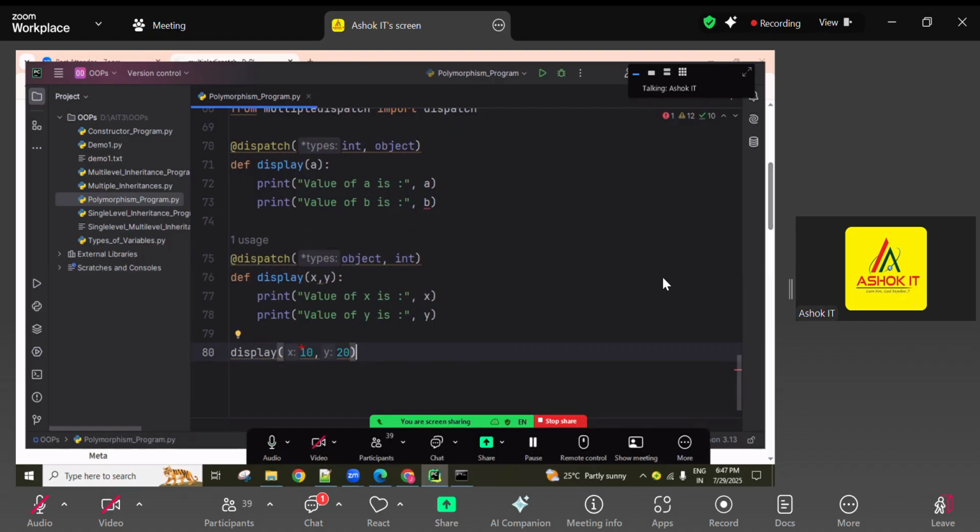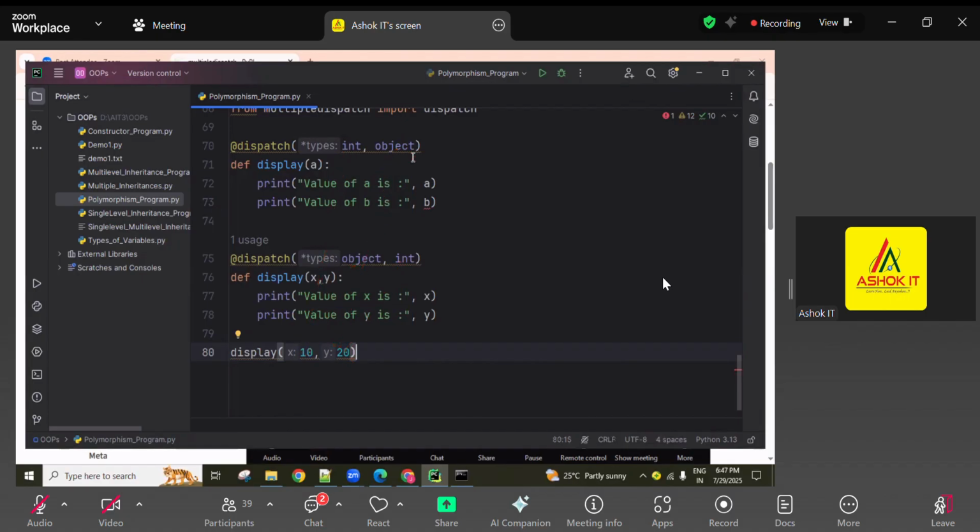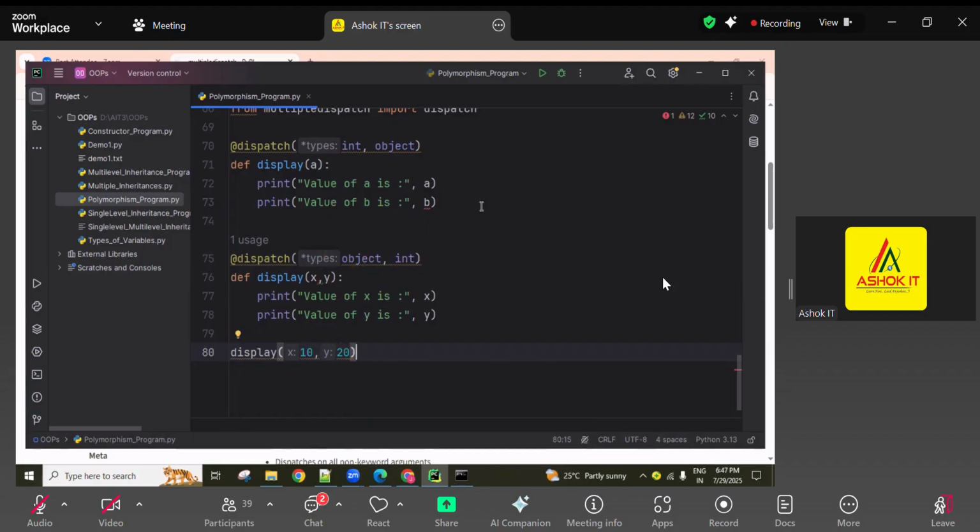Every data type is an object in Python. Int is also an object, float is also an object. So here this value is considered like an object and this value like an int, no problem. And the same here also: the first value is considered an int, the second value an int object. Both the syntaxes are matching. Then which one, the bottom one or the above one, you have to understand.